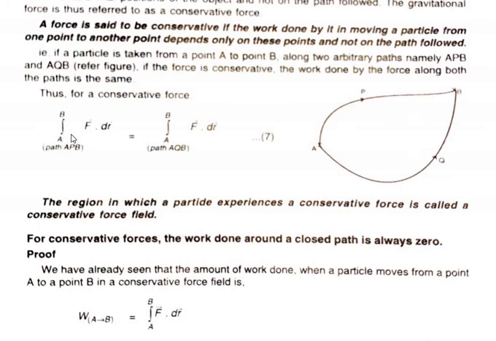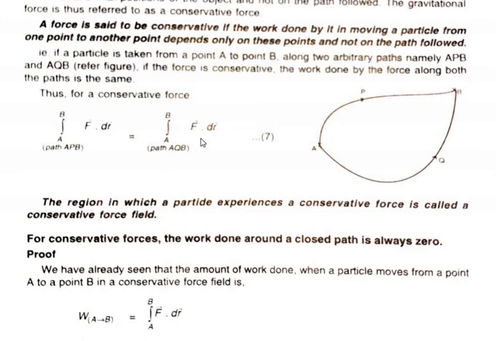Or we can write an equation: the integral from A to B through the path APB of F dot dr, which is nothing but the work done to take a particle from A to B through the path P, should be equal to the integral from A to B through the path AQB of F dot dr. Here we are taking the particle from A to B through the path Q, so this is the work done.